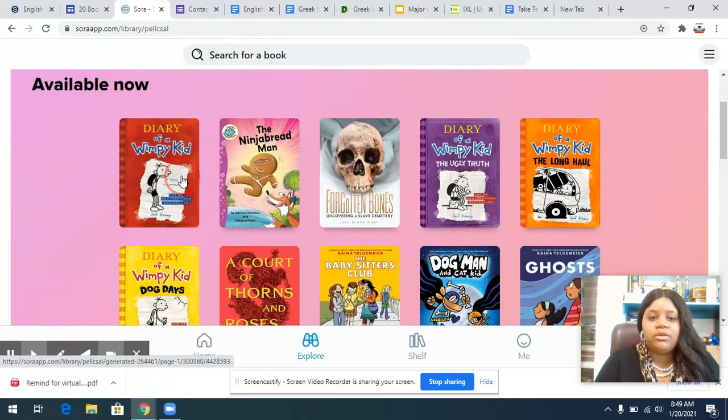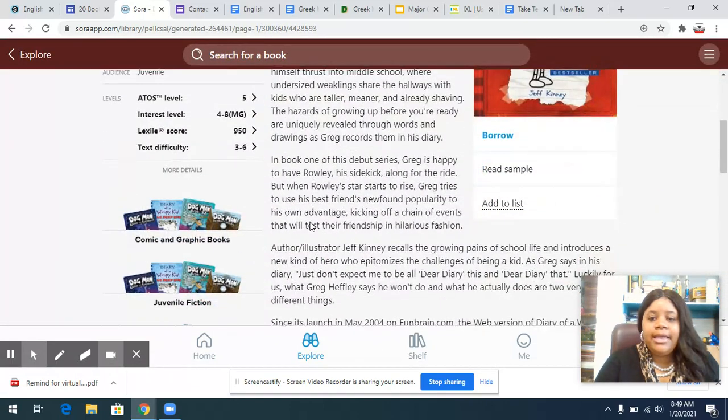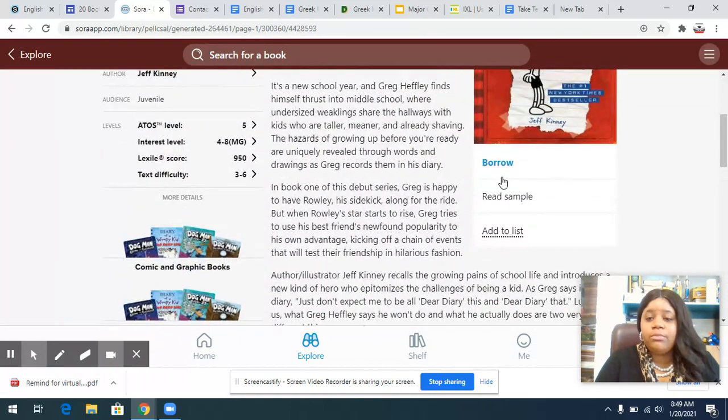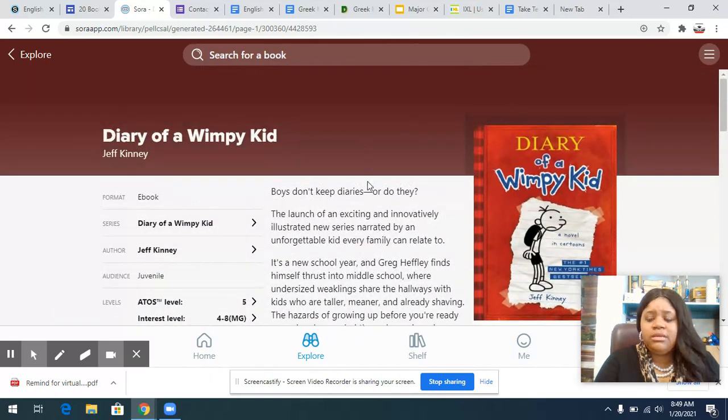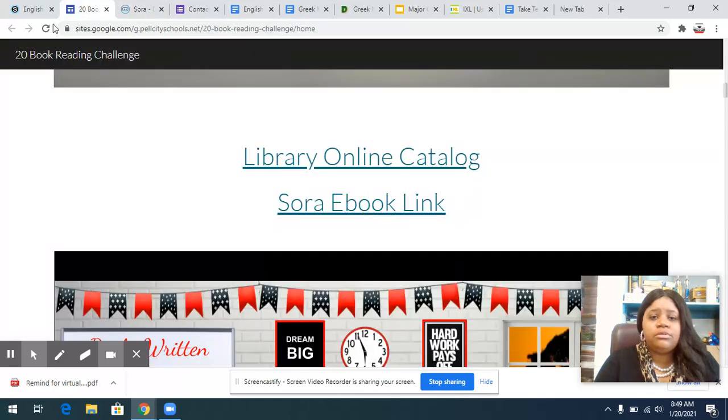So you just click on a book if you want it, and you simply press borrow, and you borrow it, and a digital copy of it comes up. Okay, so really, really good, really, really easy, user friendly. So you can get on there and kind of explore some books.